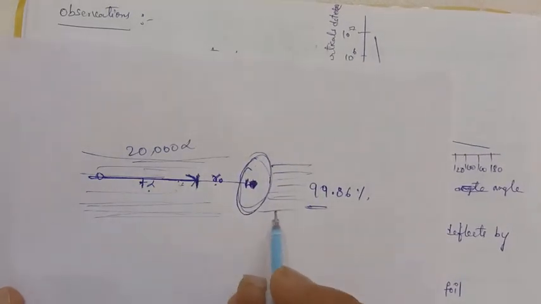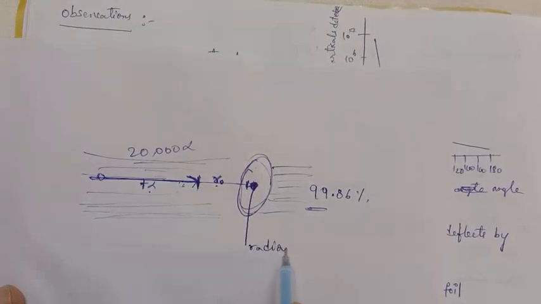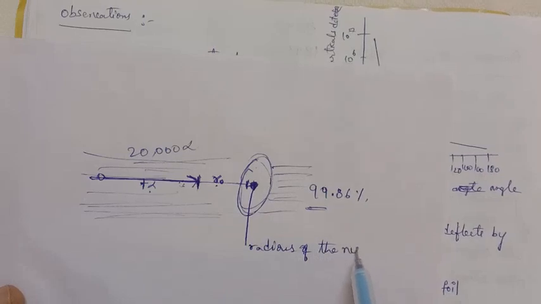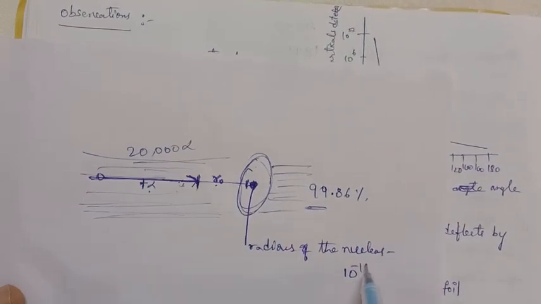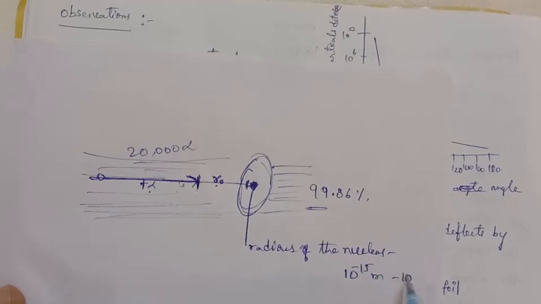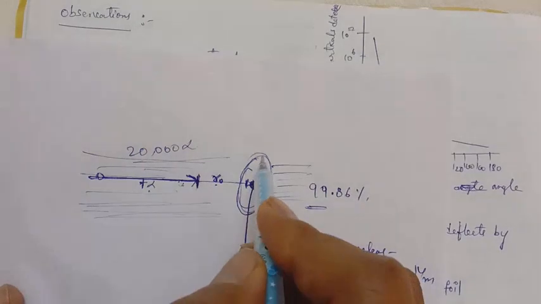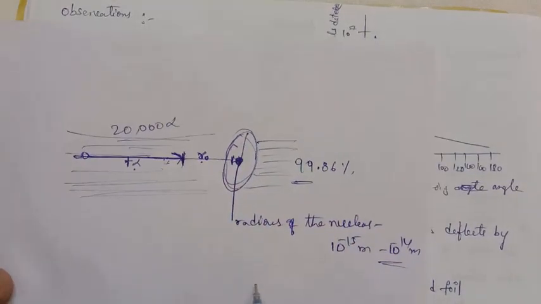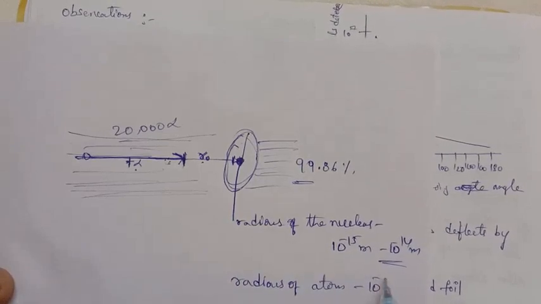Based on this, they concluded the radius of the nucleus is around 10 power minus 15 meters to 10 power minus 14 meters, and the radius of an atom will be around 10 power minus 10 meters.